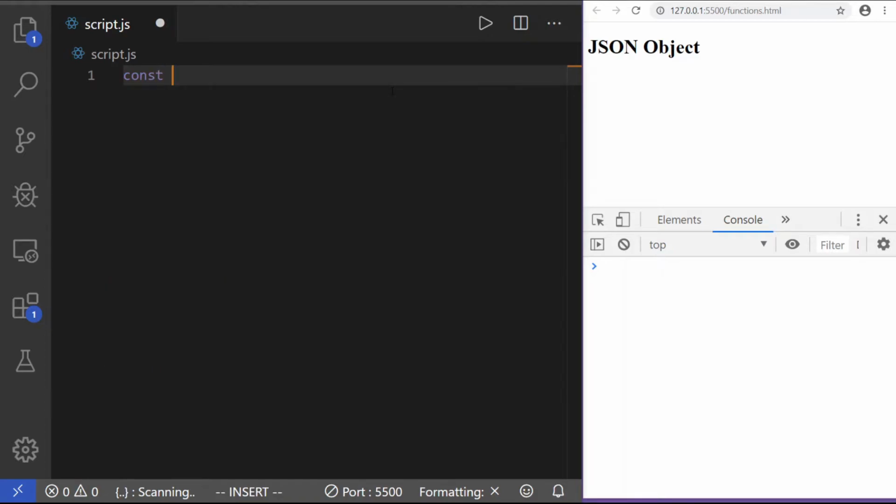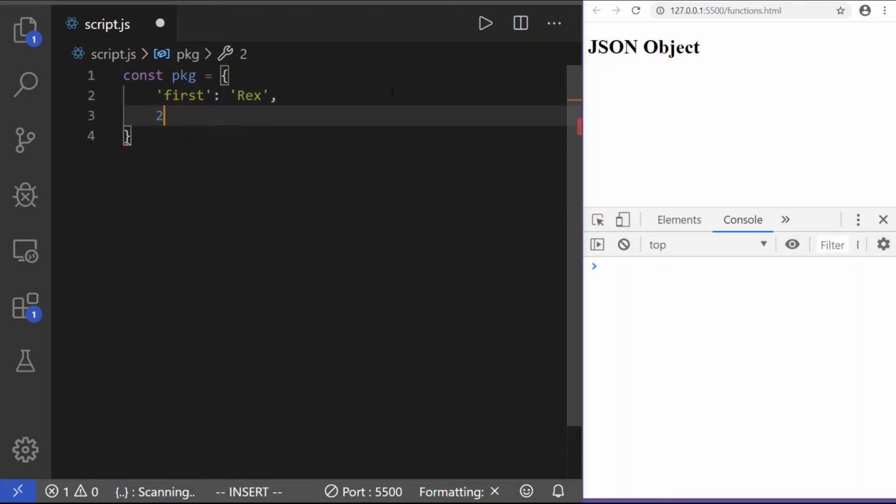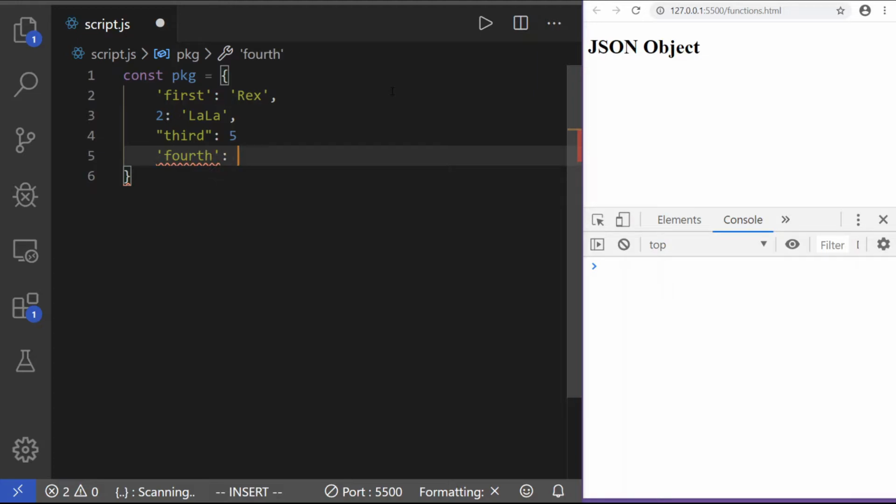It's really simple. Let's say we have a basic object. We'll just say package like that. And so let's say the first key is a string with single quotes. Pay attention to the keys here, guys. So first, and we'll just say Rex like that. The second key is a number. We'll say 2, and we'll just say Lala like that. And then the third we'll do double quotes. We'll do third like that. And we'll put, let's just say a number for the value there. And the fourth we'll say is another string, fourth, and we'll put a Boolean, so a true value like that. We need a comma there.